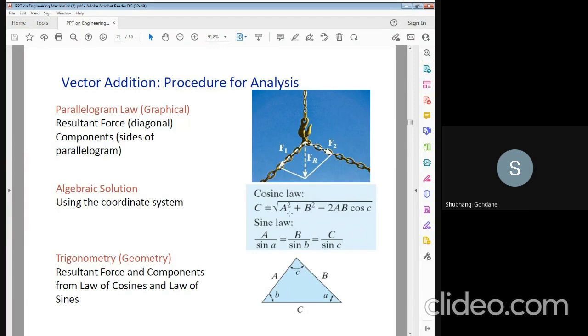That is, C is equal to A square plus B square minus 2AB cos theta, or the sine law, that is A by sine alpha is equal to B by sine beta is equal to C by sine gamma. That is called Lami's theorem. This formula is related to Lami's theorem.